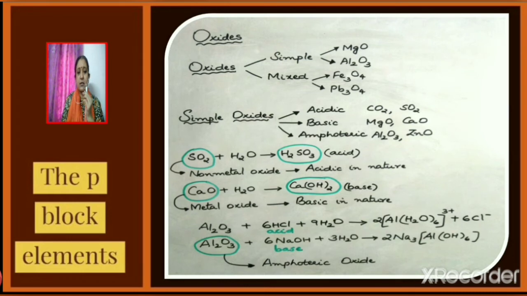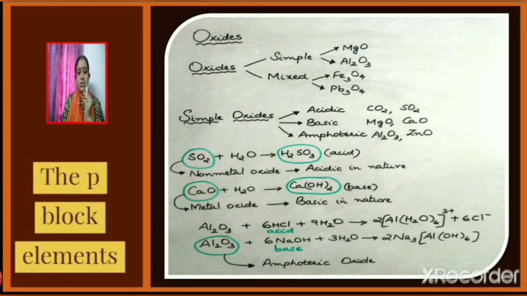We know that aluminum oxide is amphoteric in nature. So it will react with an acid as well as with a base. So how can we write the reaction equations? Al2O3 plus HCl plus water gives [Al(H2O)6]3+ plus Cl minus.